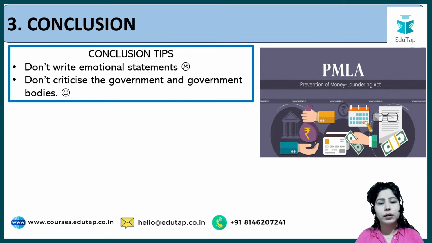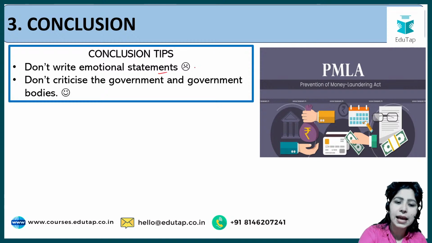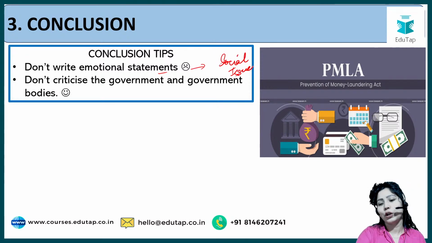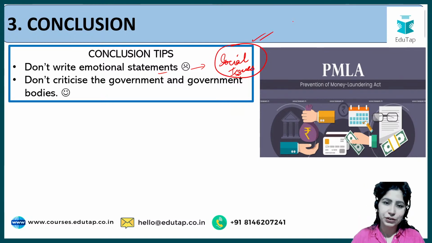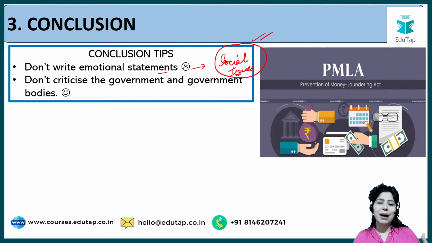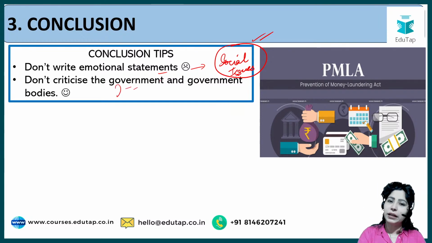First of all, we will not write emotional statements, especially where topics of social issues are coming. Topics with regards to social issues, be very careful. Don't write any emotional statements. The examiner should not be able to see that, okay, probably you've had a bad past with regards to this topic. Gender equality, I know सबको concern करता है, men and women both. तो ज़्यादा emotional नहीं होना है. Give very academic statements. Secondly, don't criticize the government and government bodies.